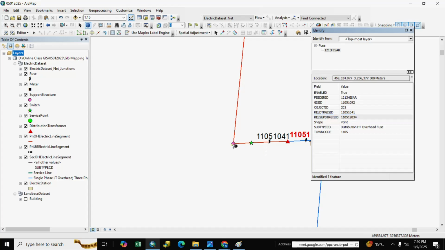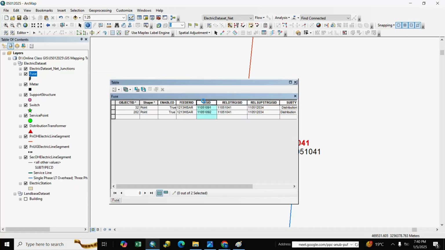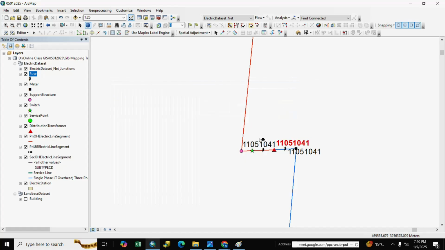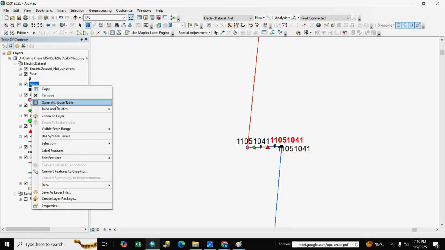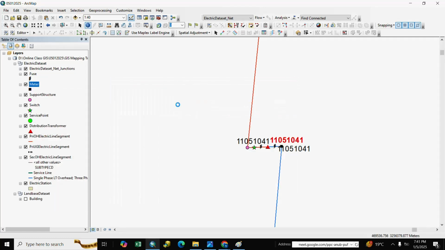And we see here support structure GIS ID 34, our relationship is right. So we make all GIS ID the same through this process and relationship, we already completed the relationship for all features: meter, support structure, switch and others.